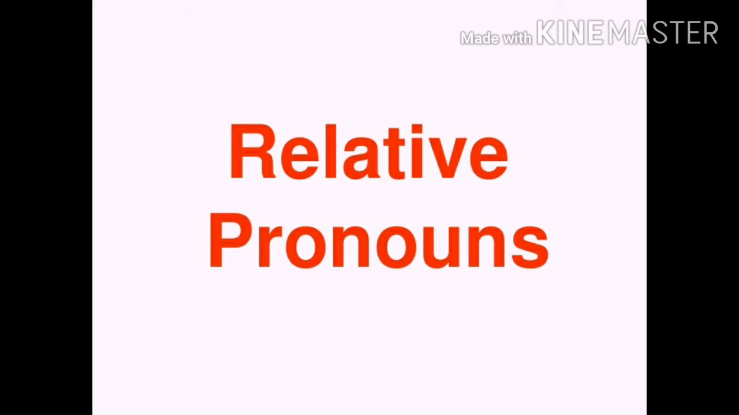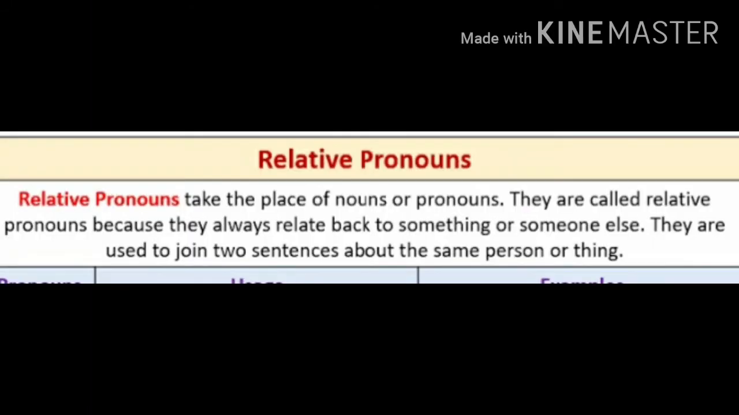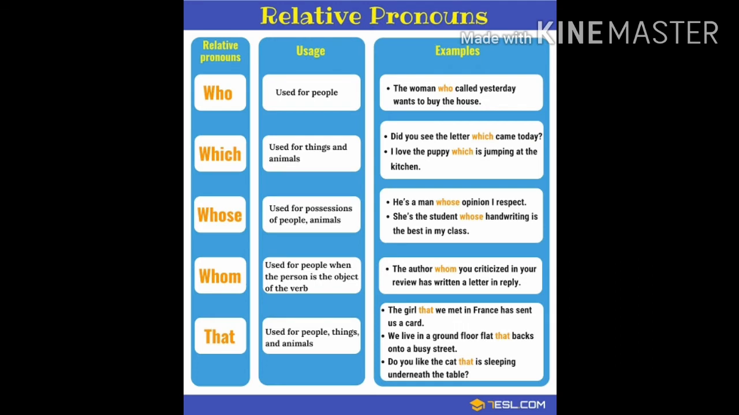Now second, relative pronouns. Relative pronouns take the place of nouns or pronouns. They are called relative pronouns. Why are they called relative pronouns? Because they always relate back to something or someone else. They are used to join two sentences about the same person or thing. There are some examples of relative pronouns: who, which, whose, whom, that.